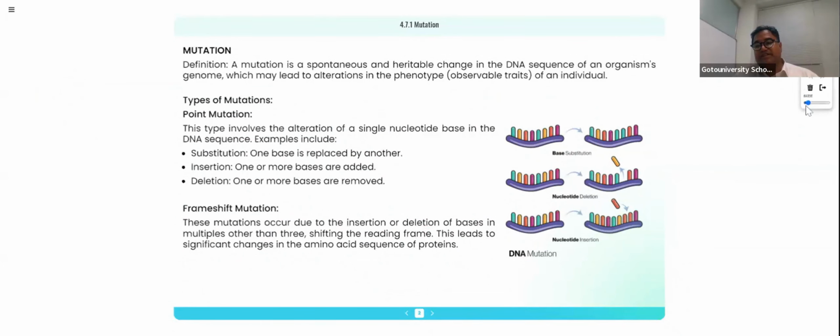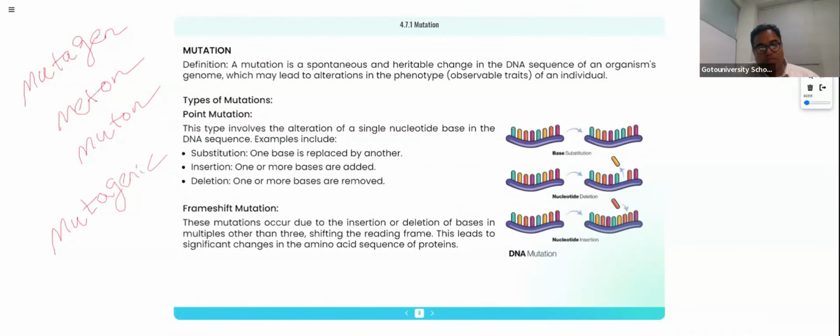The expert may say mutagen, or muton, or meton, or mutagenic agent. What exactly is being said?